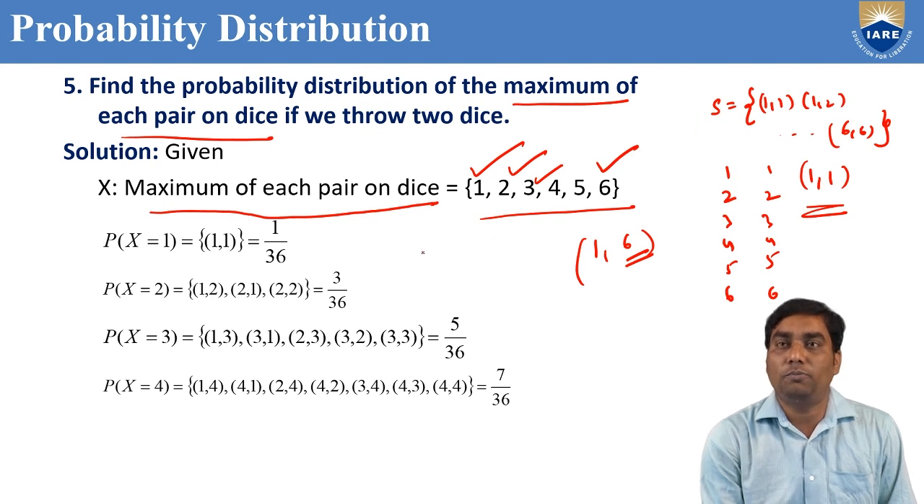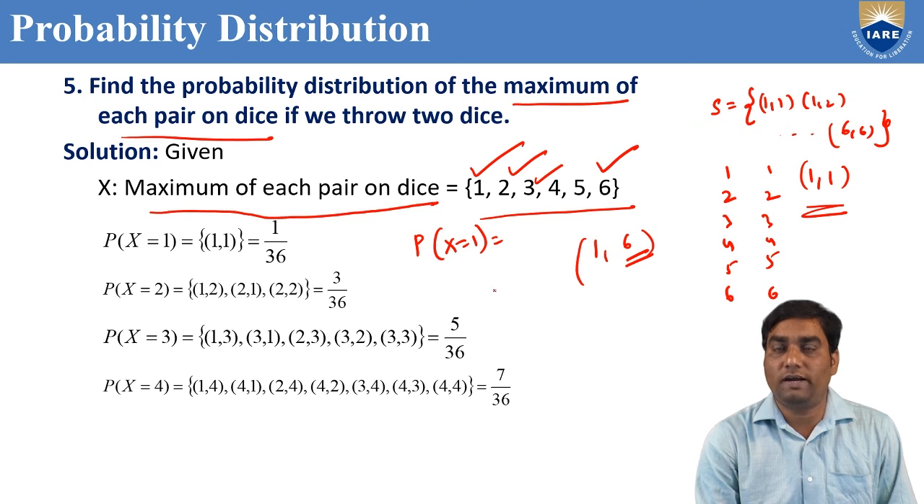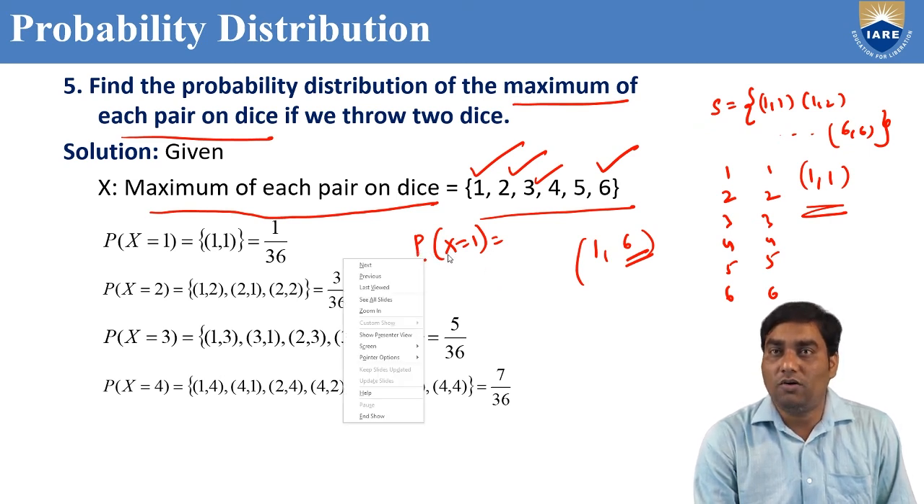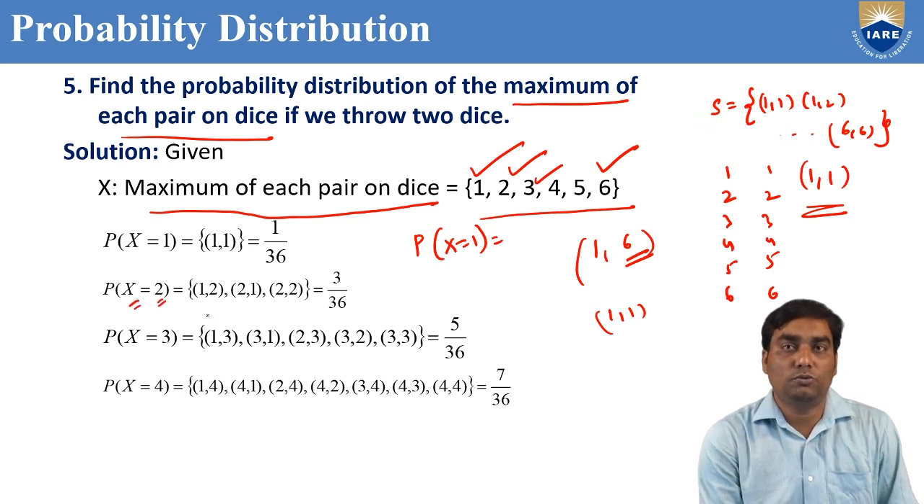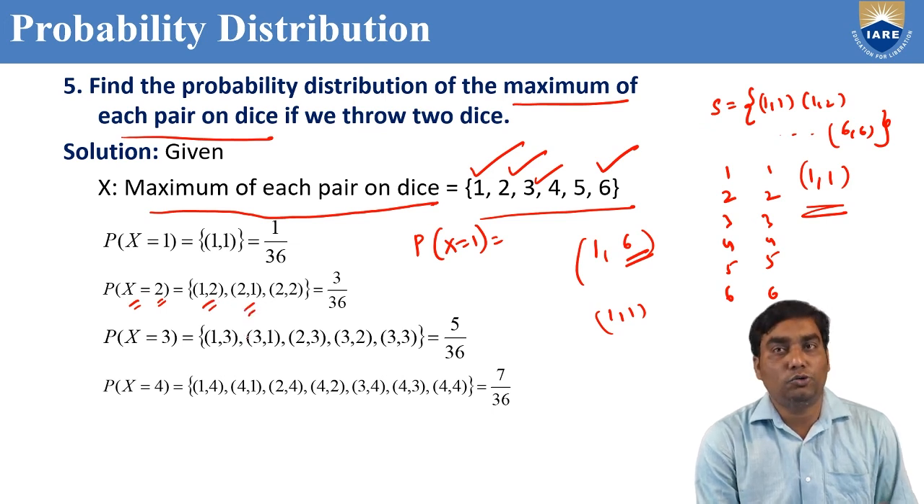Now we need to find out probability for all these cases. Probability of x equal to 1 I require. That means probability of maximum of each pair equal to 1 I require. In which case out of 36? Only the 1, 1 case. So 1 by 36. Now maximum of each pair equal to 2. 1, 2: 2 is the maximum. 2, 1: 2 is the maximum. 2, 2: 2 is the maximum.